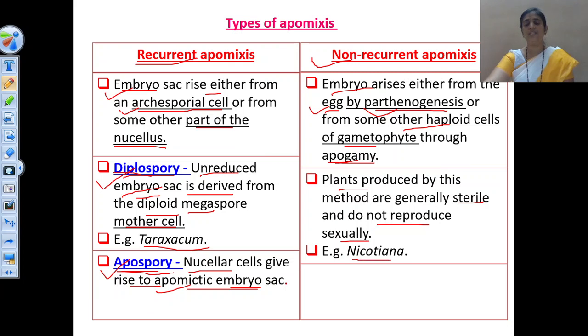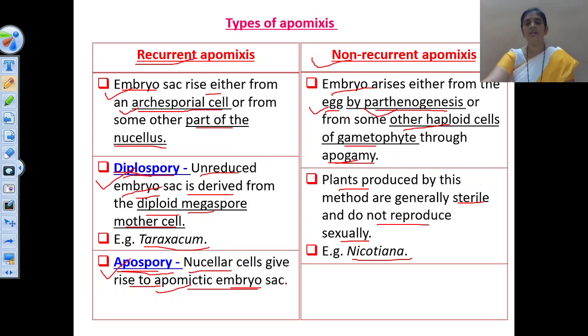Here the example is Nicotiana. Nicotiana tabacum, that is the tobacco plant, is showing such type of apomixis, where without fusion of gametes, embryo formation takes place directly from the egg by the process of parthenogenesis, or from other haploid cells of the gametophyte through apogamy.